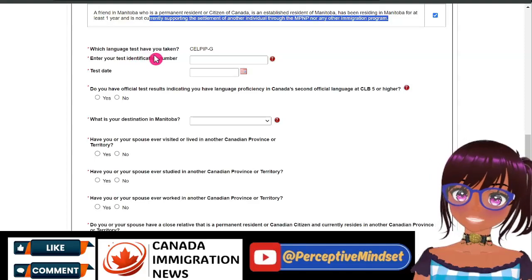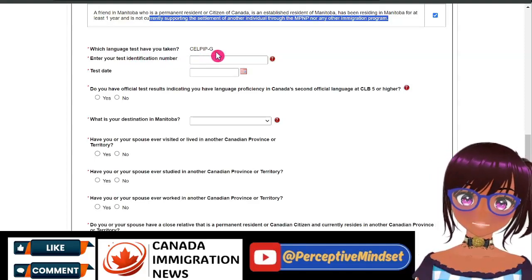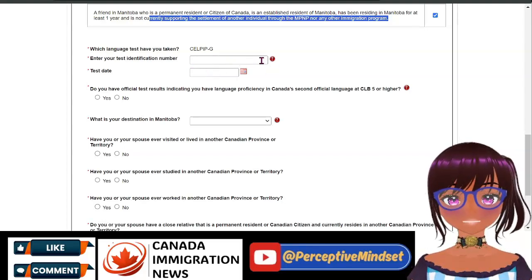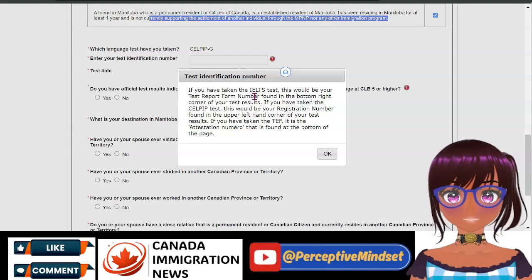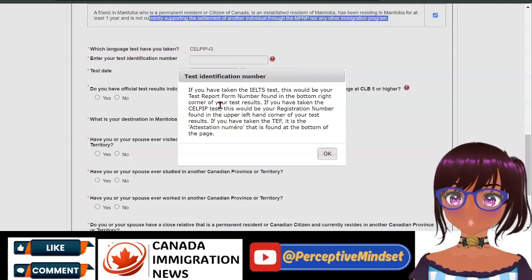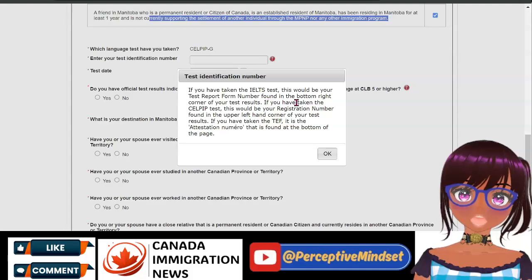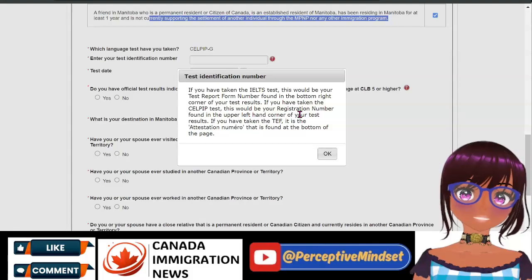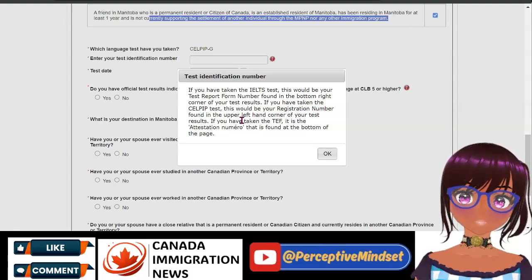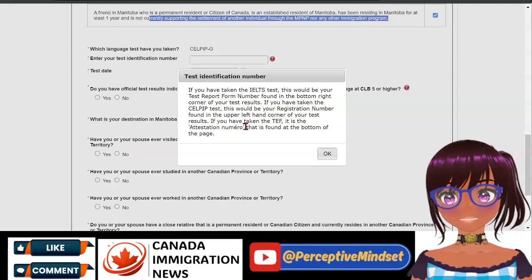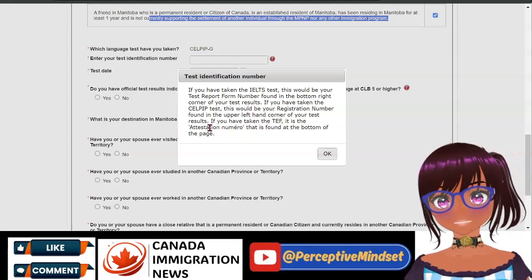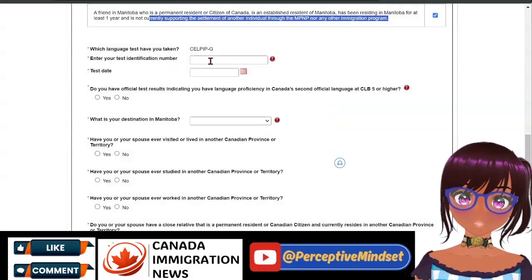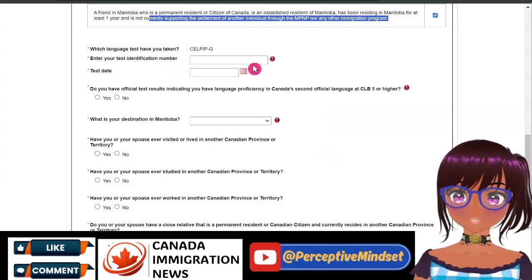Which language test have you taken? If you have taken the CELPIP, then you can enter the test identification number here. And if you have taken the IELTS test, this would be your test report form number found in the bottom right corner. If you have taken the CELPIP, this would be your registration number found in the upper left of your test result. If you have taken the TEF, it is the attestation number that is found at the bottom of the page. So it just depends which one of the tests that you have taken.